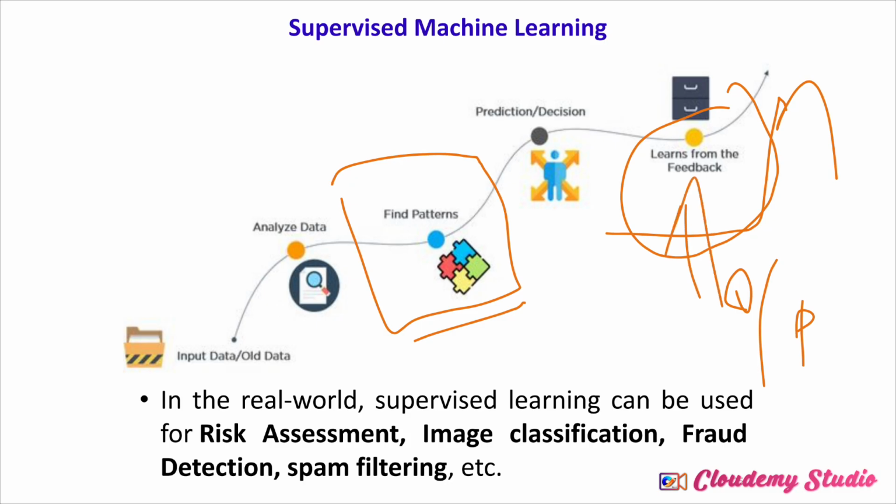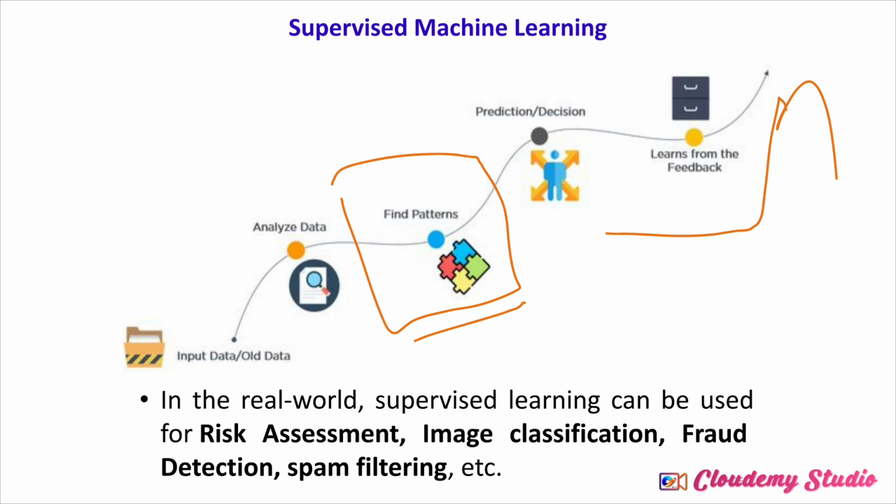we will provide feedback to the machine whether the classification is correct or not. Then on the basis of that feedback, it will again check the things and give you the result. For example, in the real world, we use classification or supervised learning for risk assessment, image classification, fraud detection and spam detection. So I hope this is clear.